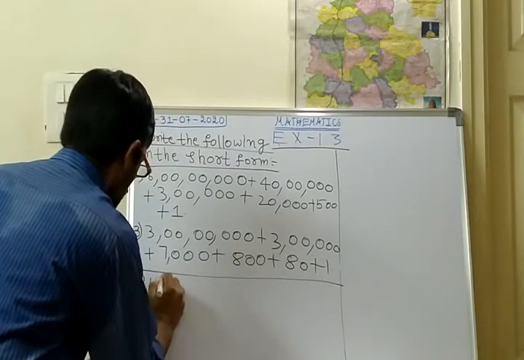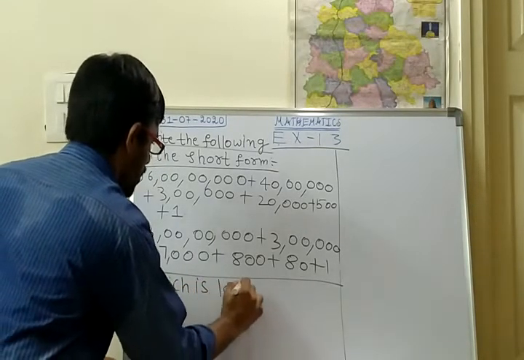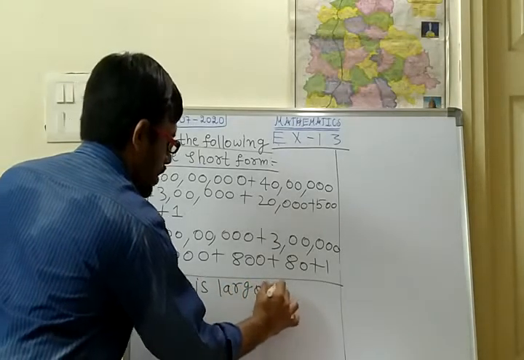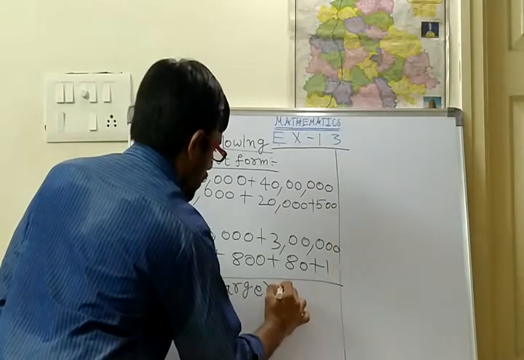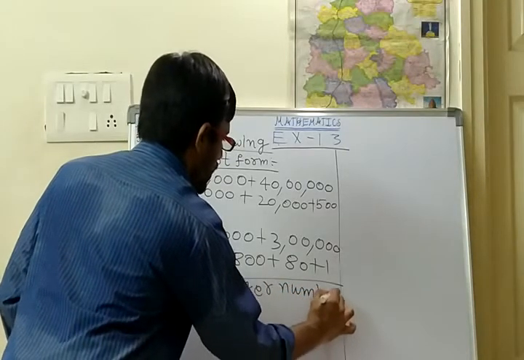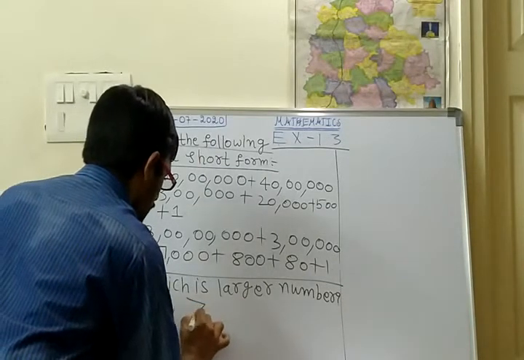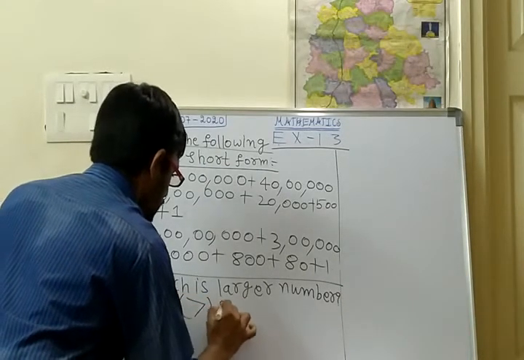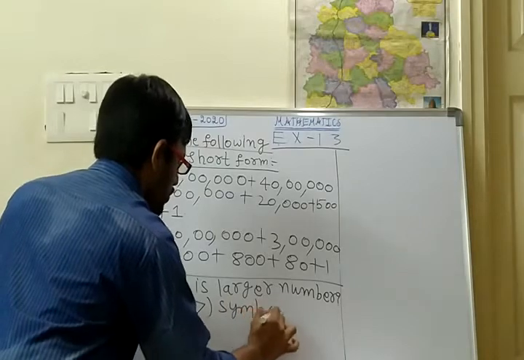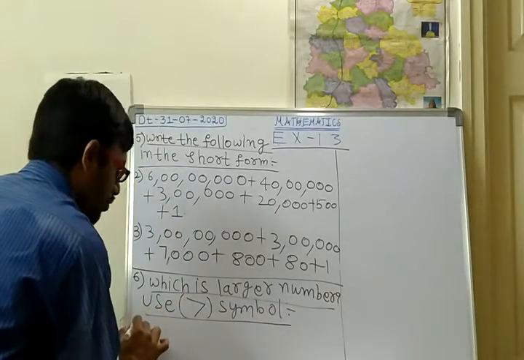Next, sixth bit. Which is the larger number? Use the greater than symbol. In this bit, one problem I am giving.